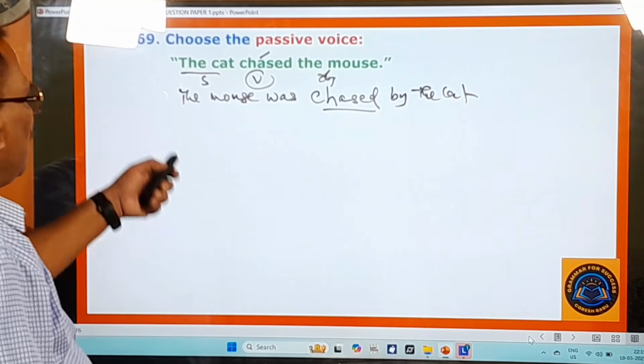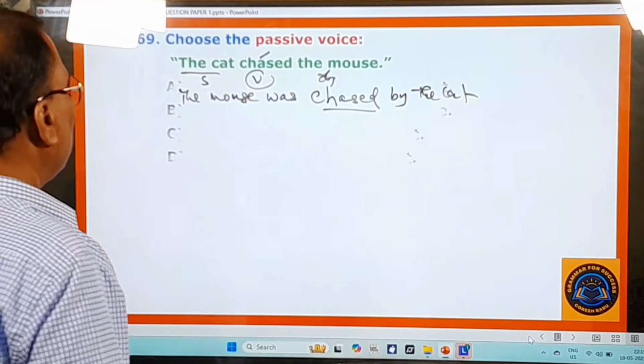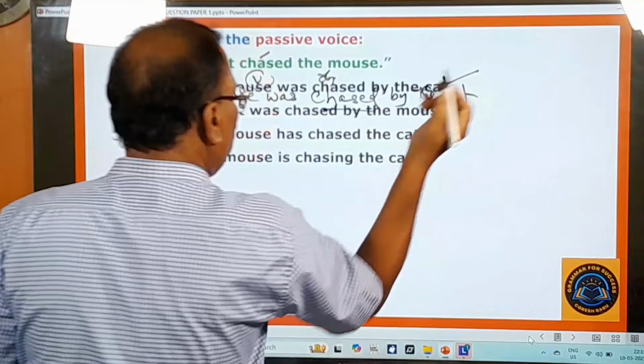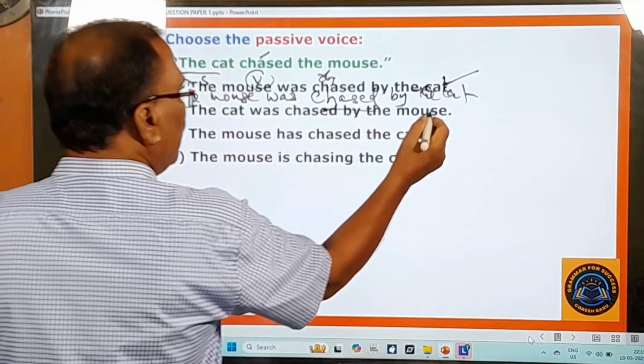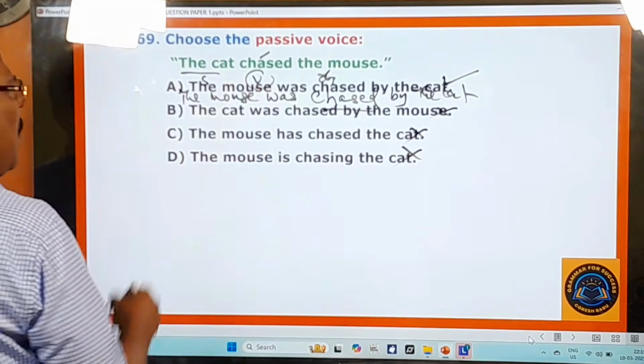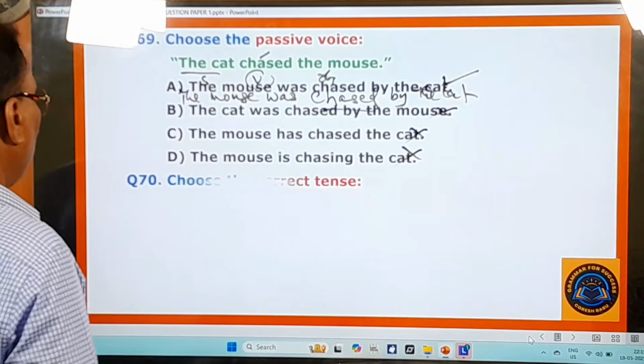So where is this answer in the given options? Let us search for that. The mouse was chased by the cat. The very first one is the right one. The cat was chased by the mouse. No. The mouse has chased. No. The mouse is chasing. No. So the first one is the right one, and you move on to the next question, 70th one.